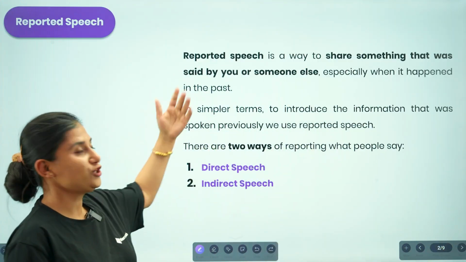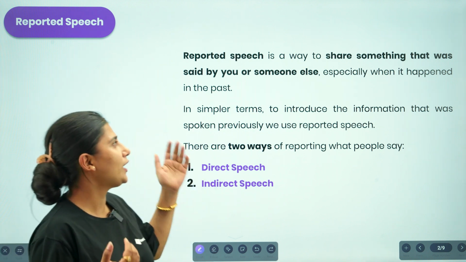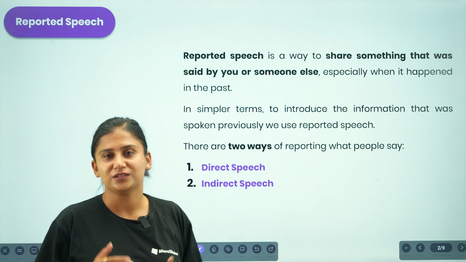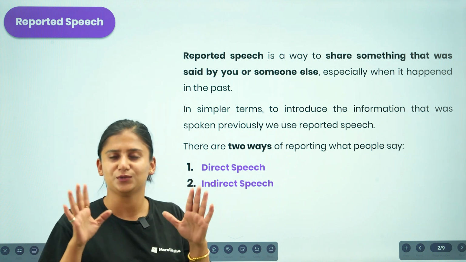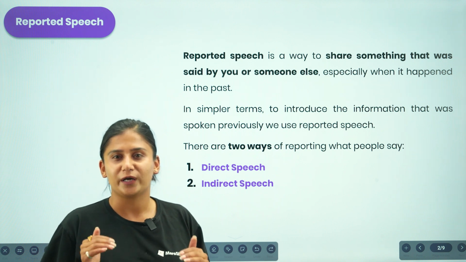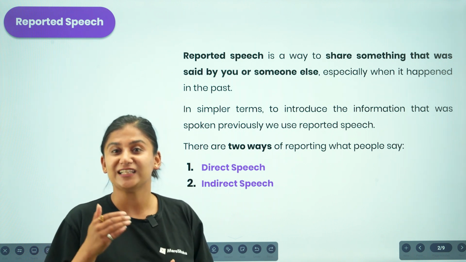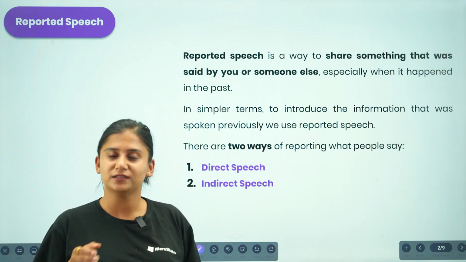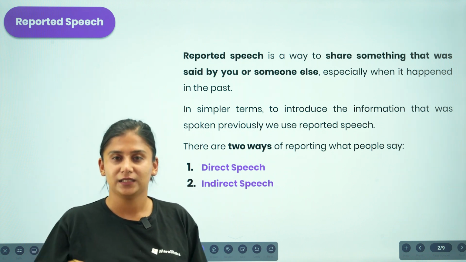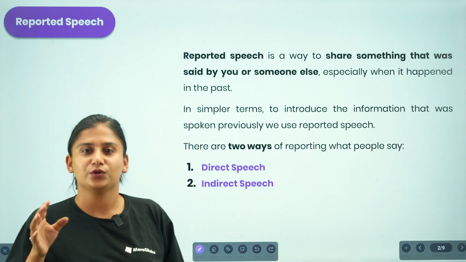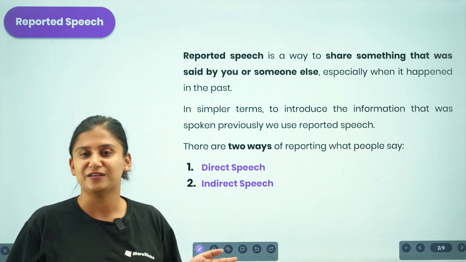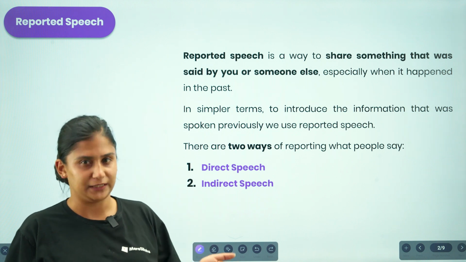Talking about reported speech, it is a way to share something that was said by you or someone else. To understand this in a very simple form, you are reporting something that has been said by you or somebody else to someone else previously. So you are reporting the information that has already been said by either you or somebody else.